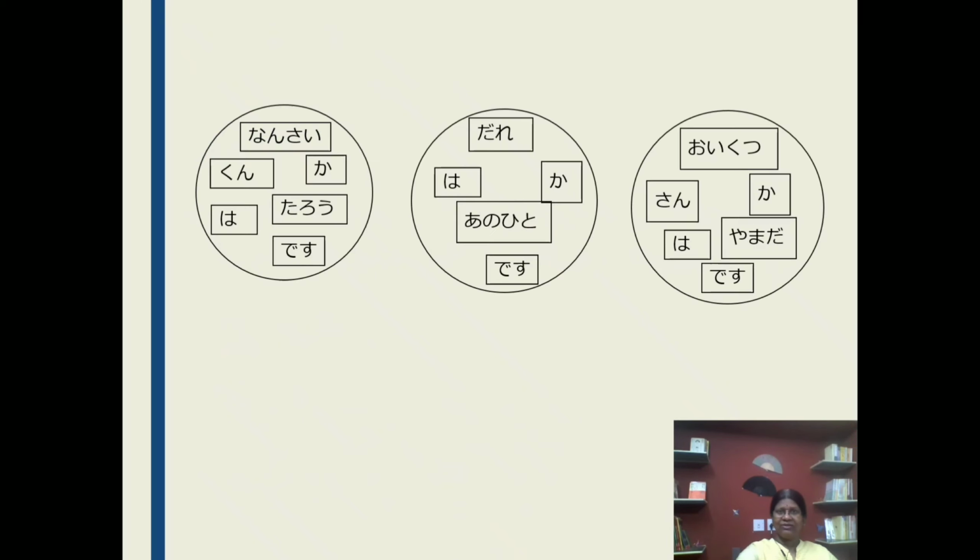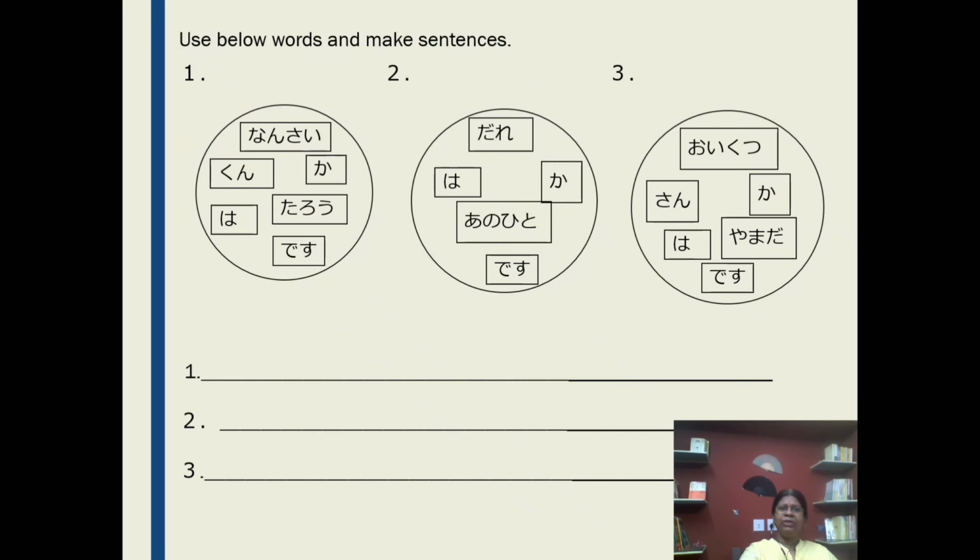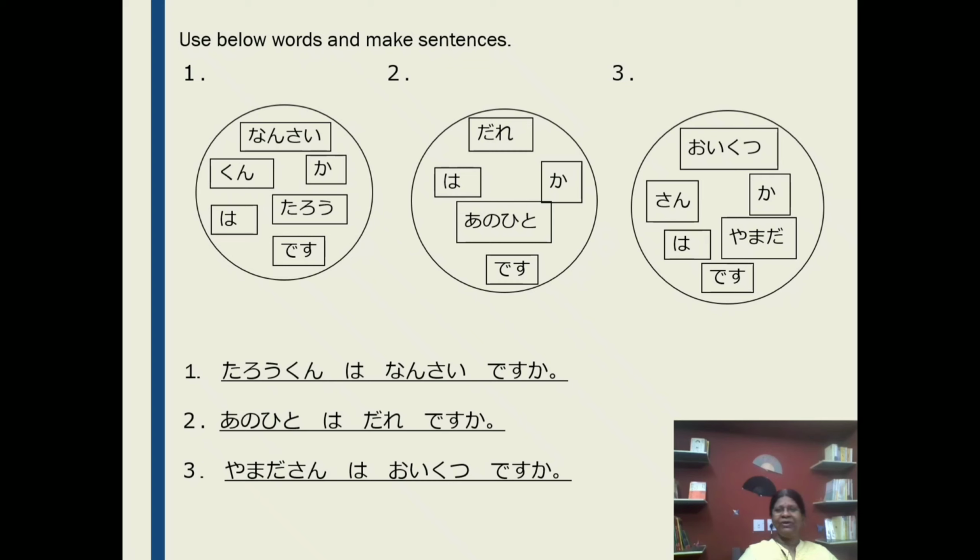Next, here again for you, please do it. Then we will check with my answer whether it is correct or not. How many of you did it correctly? I hope all. Taro-kun wa nansai desu ka? Got it? In the second question, ano hito wa dare desu ka? Next, Yamada-san wa oikutsu desu ka? Okay. Hope all of you did well.